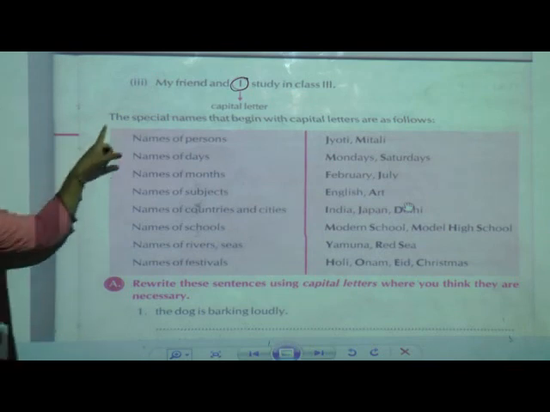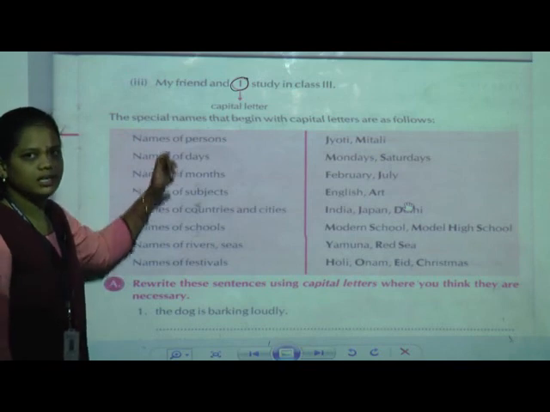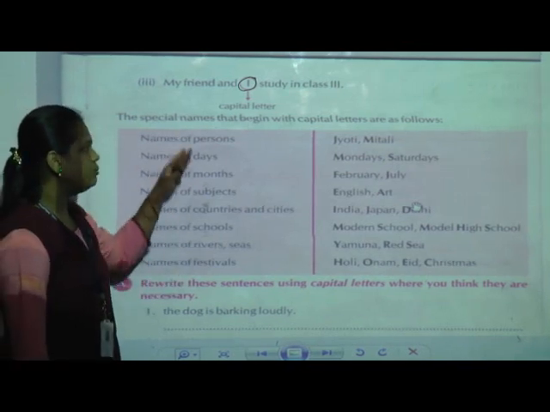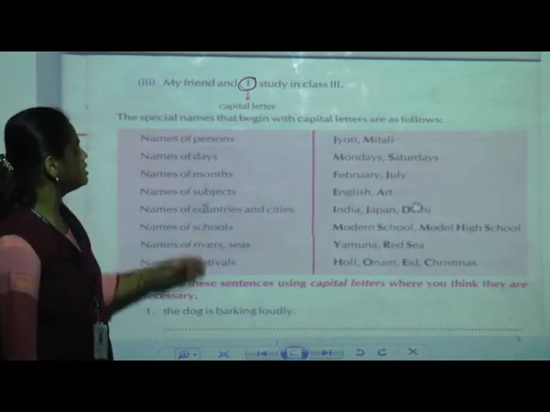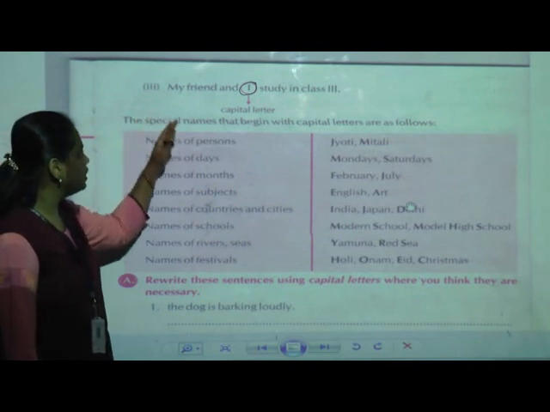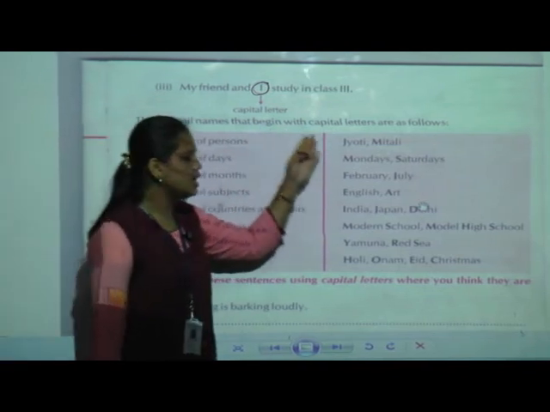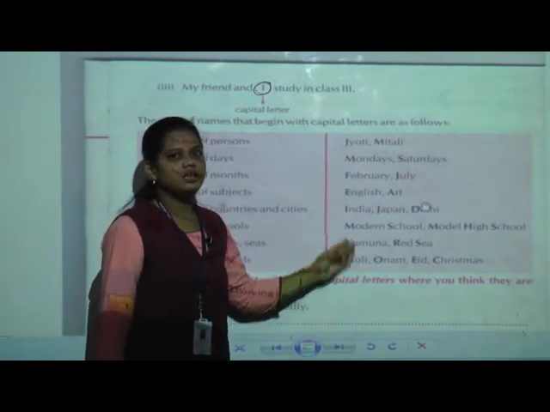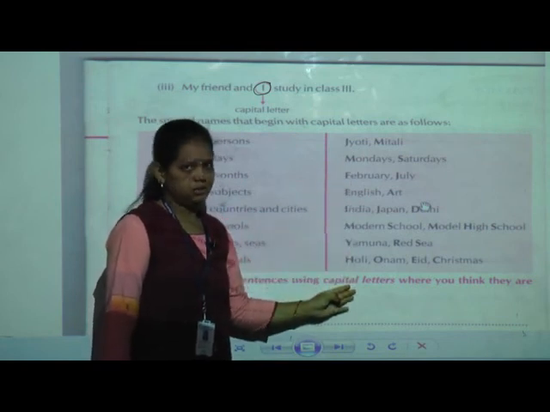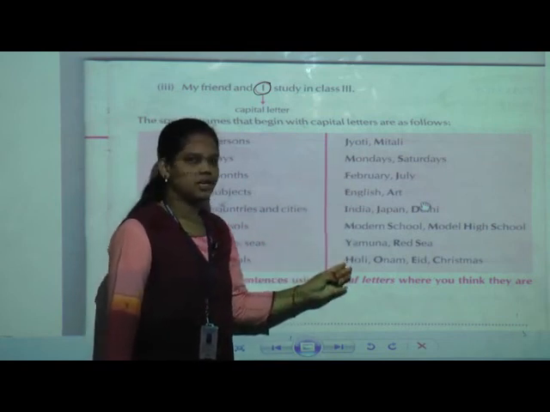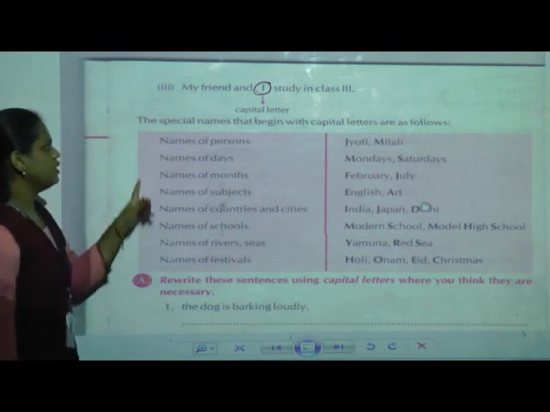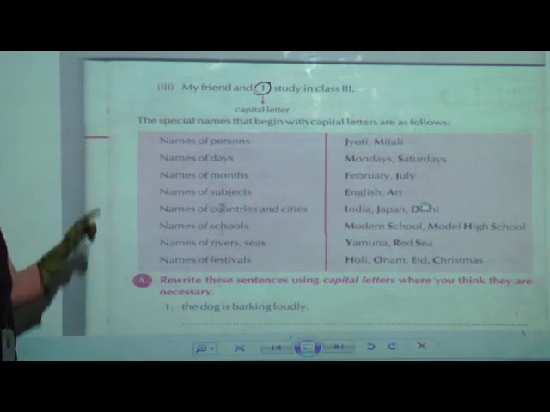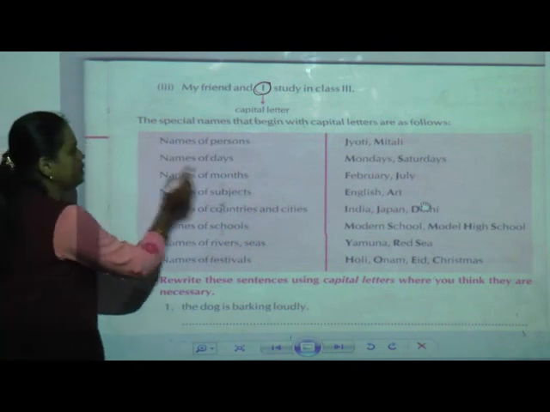Okay. Now here you can see a list is given, showing that with the help of these letters, with the help of these special names, we can begin with a capital letter. Now one by one we are going to see them. First one is the name of a person.